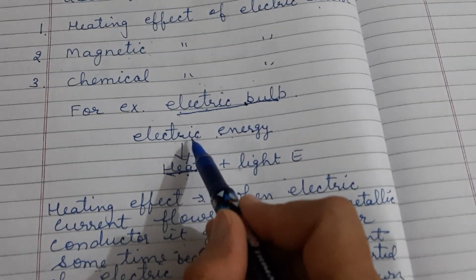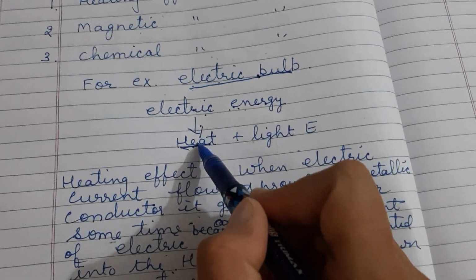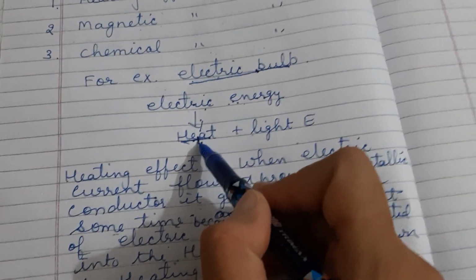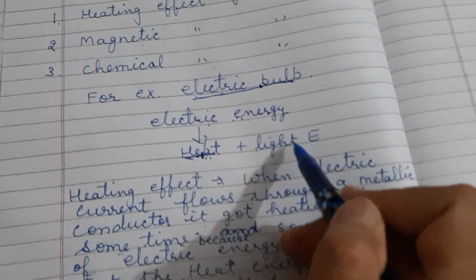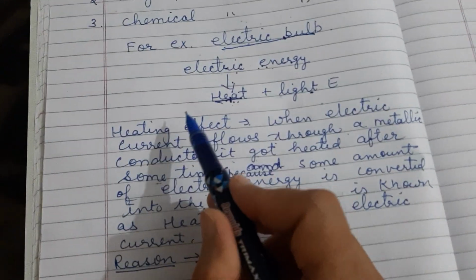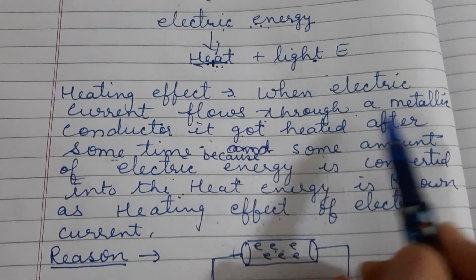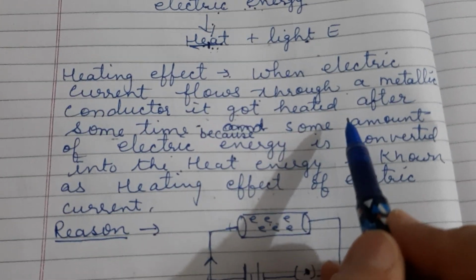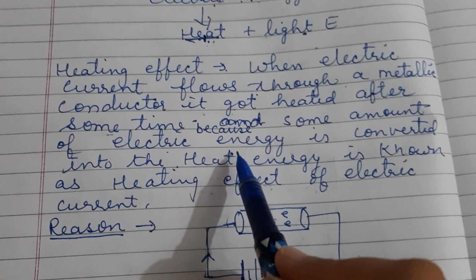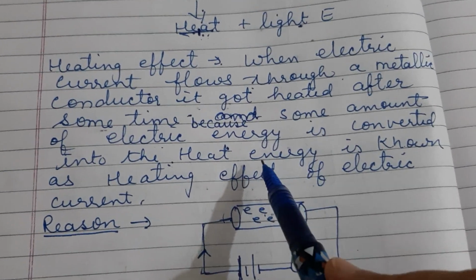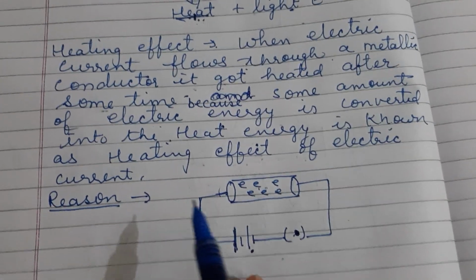Some amount of the electrical energy converts into heat energy and the bulb gets heated, and due to this the filament of the bulb glows and it converts into light energy. So what is the heating effect? When electric current flows through a metallic conductor, it gets heated after some time because some amount of electrical energy is converted into heat energy. This is known as the heating effect of electric current.